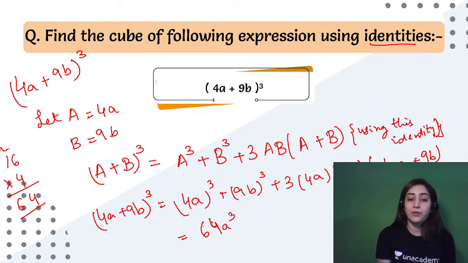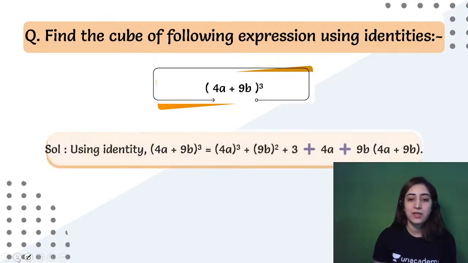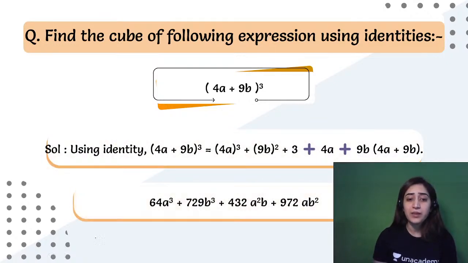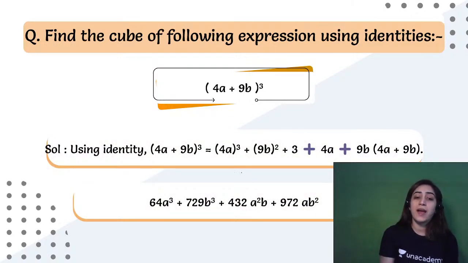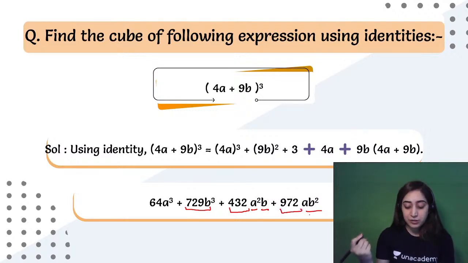Alright. So this will be 4a cube plus... any one of you who were able to find the answer? Yes? Alright, so great. I have finally found the answer. Let's see how many of you have got it right. The right answer for this would be 64a cube, 729b cube, and then it's 432a square b, and then it is 972ab square. Now we'll say, how did you get this value?